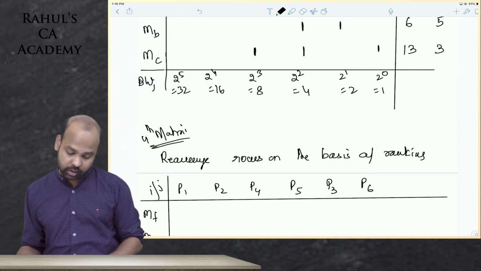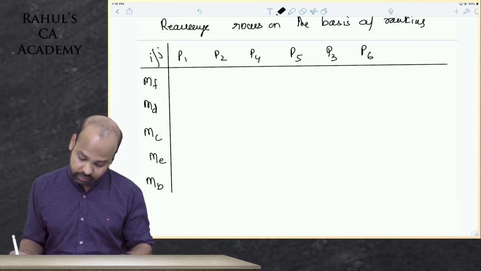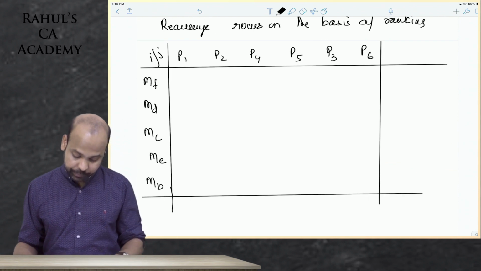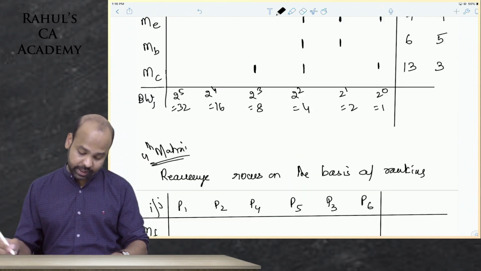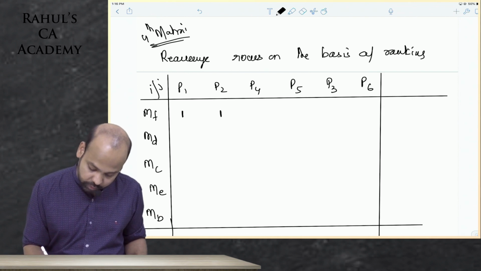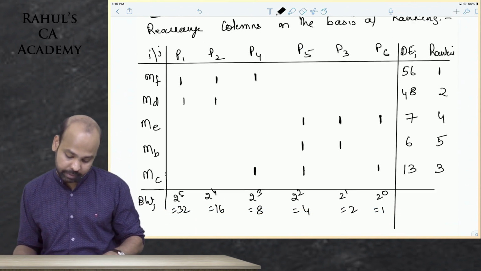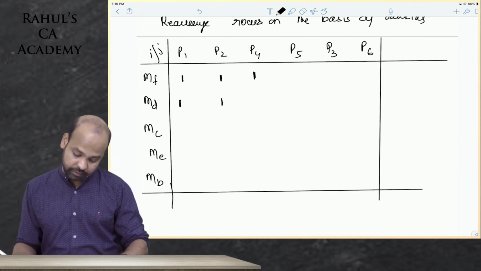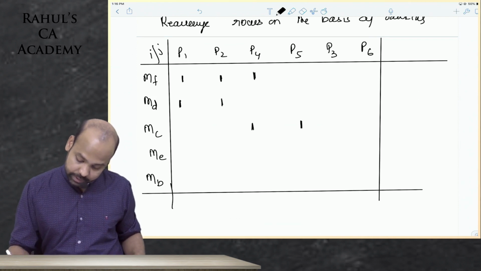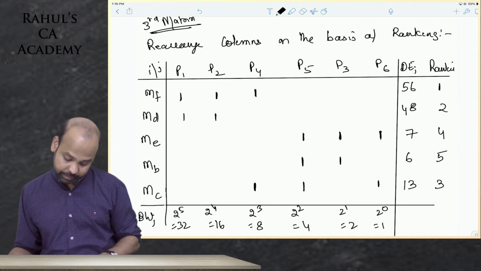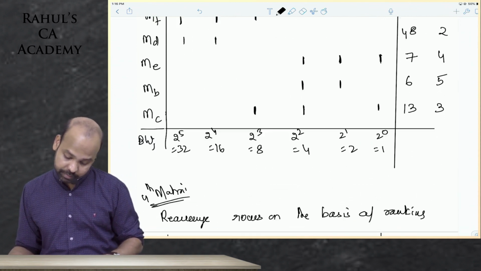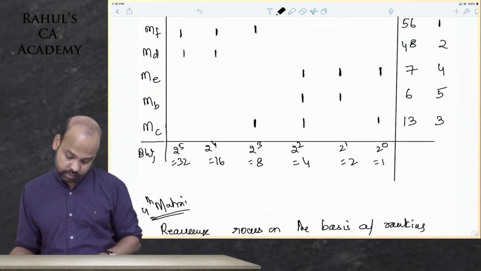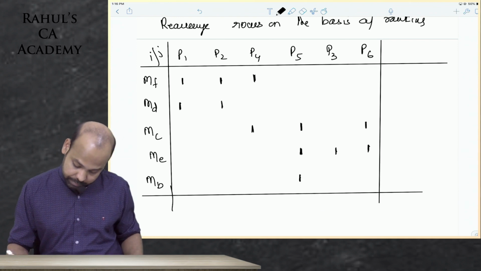In the previous one, weights were assigned to columns, so now you will assign weights to rows. But before we do that, let us write these values. Remember, these are the rows that got interchanged, so write like that only. On MF, you have part 1, part 2 and part 4 being processed. On MD, you have only part 1 and part 2. Then MC has part 4, part 5 and part 6. Then ME has part 5, part 3 and part 6. And then there is MB, which has only part 5 and part 3.